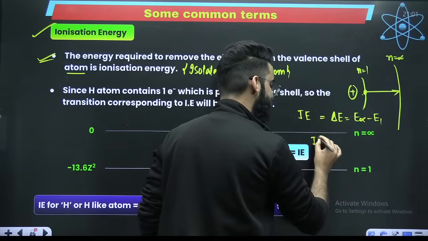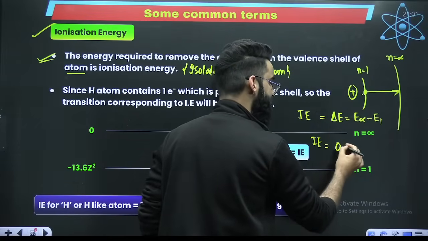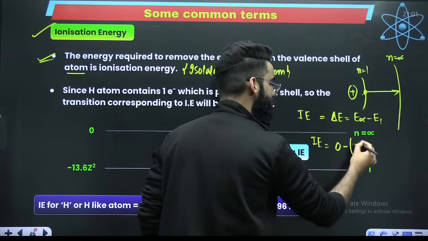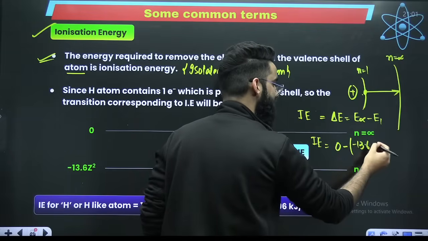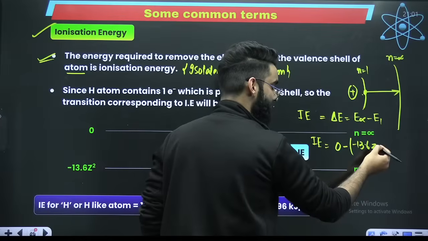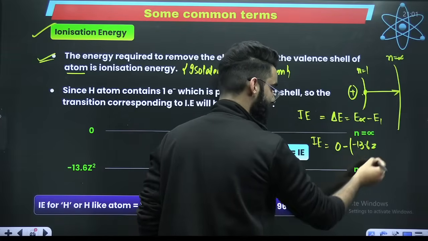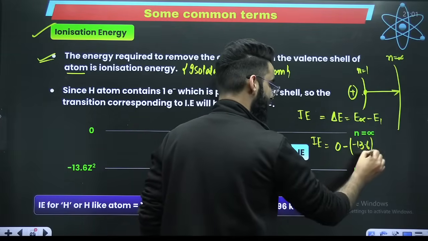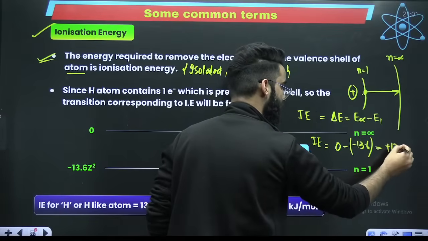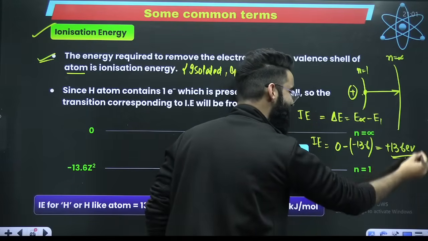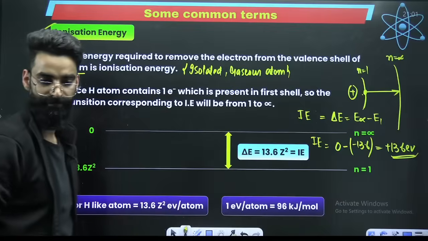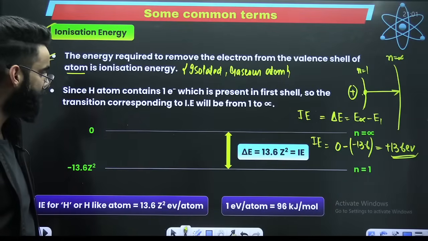So the expression of ionization energy is E infinite, which is 0, minus E1. E1 is minus 13.6 Z square upon N square. Since I'm talking about hydrogen, Z is 1, N is 1. So it is just 13.6 electron volts. This is the ionization energy of hydrogen.